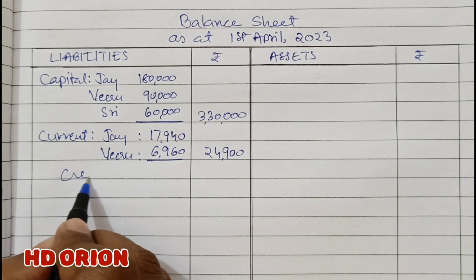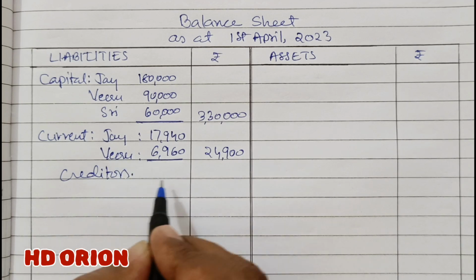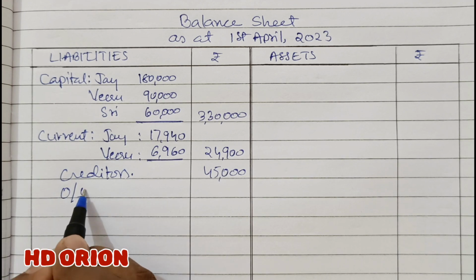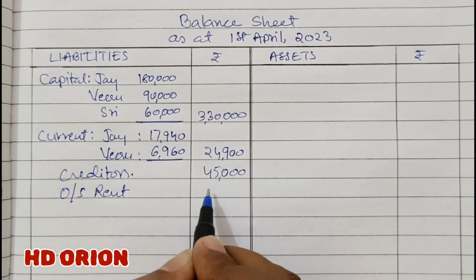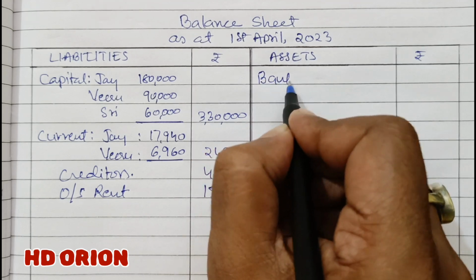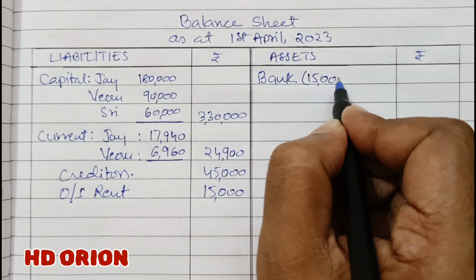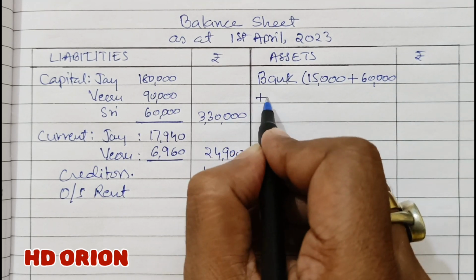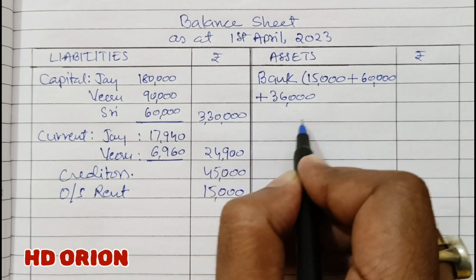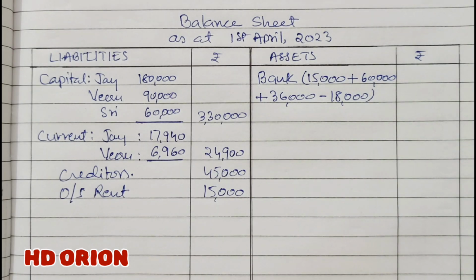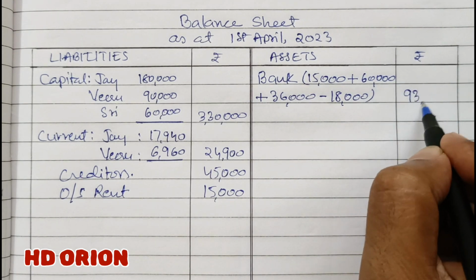Then from the old balance sheet there is creditors unchanged. No change in the value of creditors, 45,000. Then newly created liability is outstanding rent of rupees 15,000. That much only on the liability side. To the asset side, we have got bank. There was already 15,000 in the beginning, plus 60,000 is the capital brought by new partner Sri, and 36,000 premium for goodwill brought. Out of this 36,000, half the premium is withdrawn, so we will subtract here, and the remaining bank balance is 93,000 rupees.